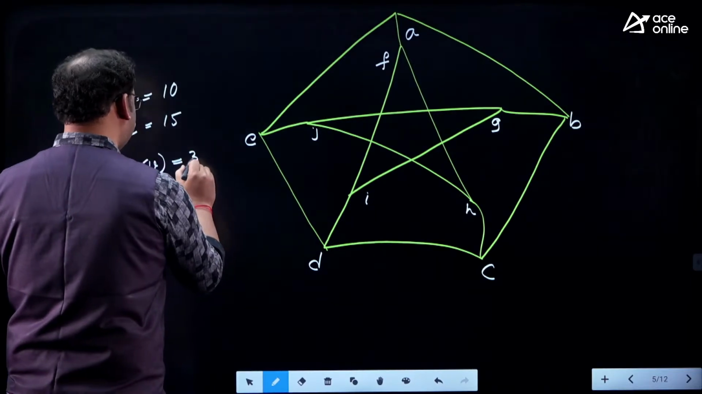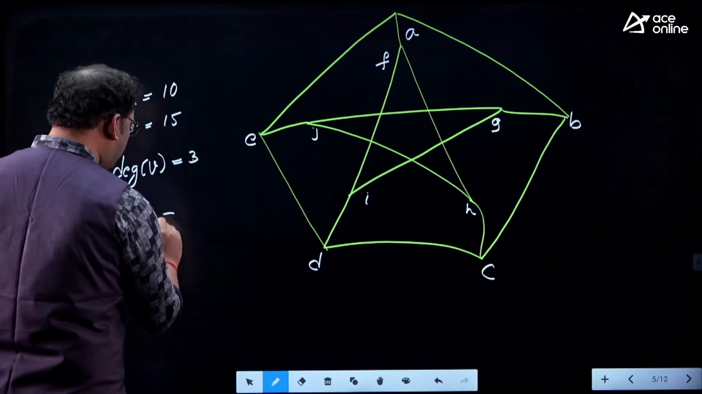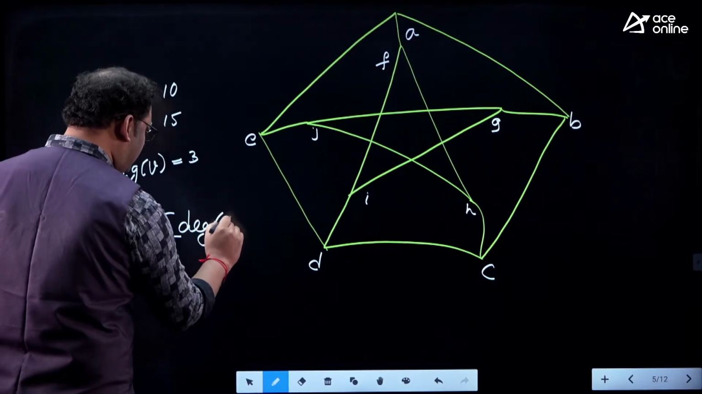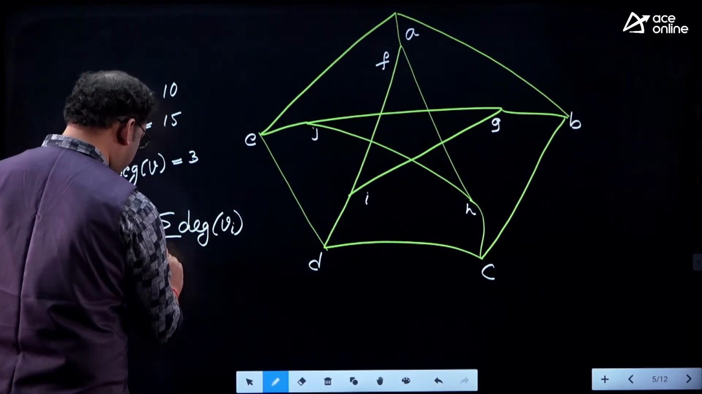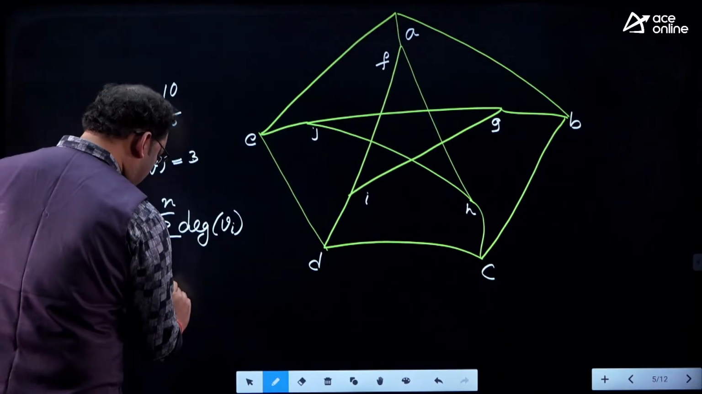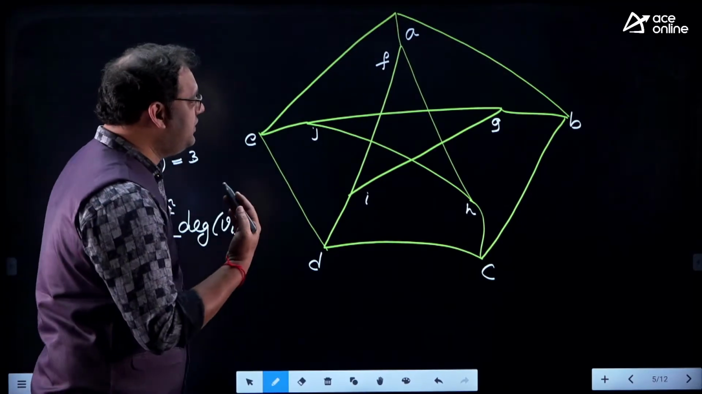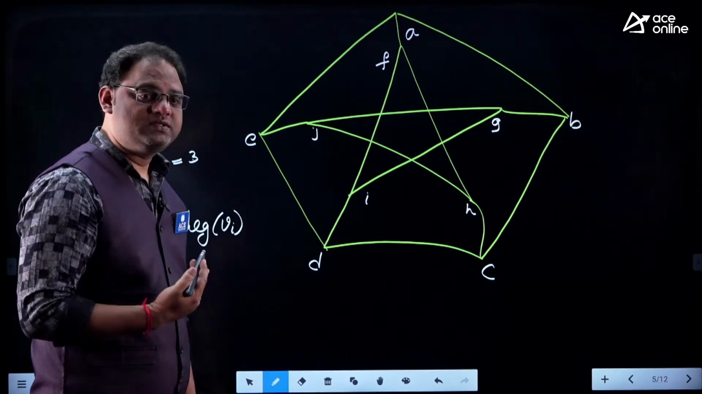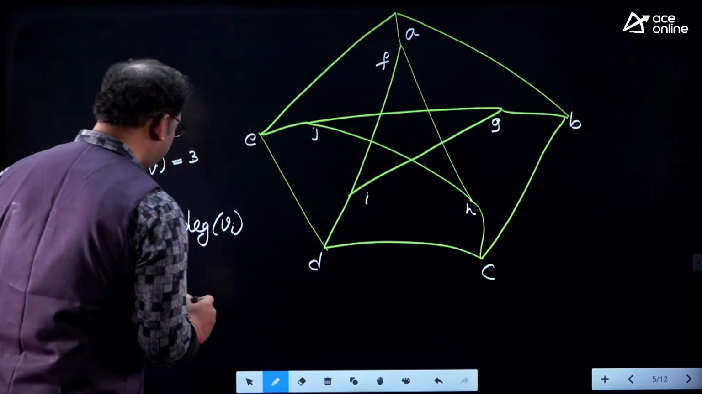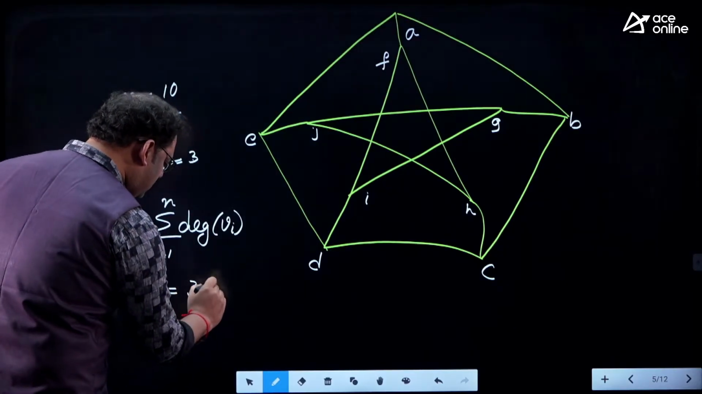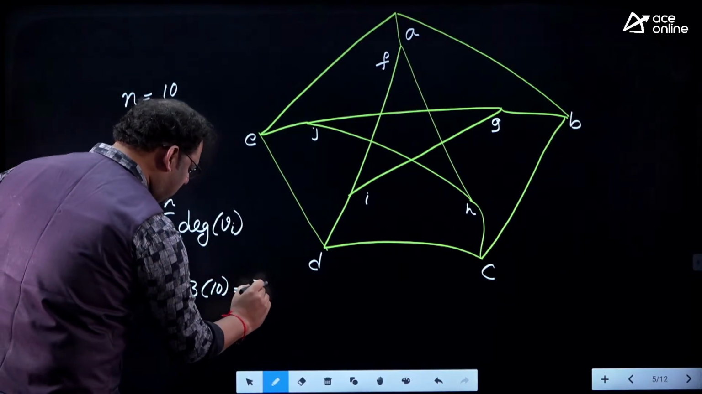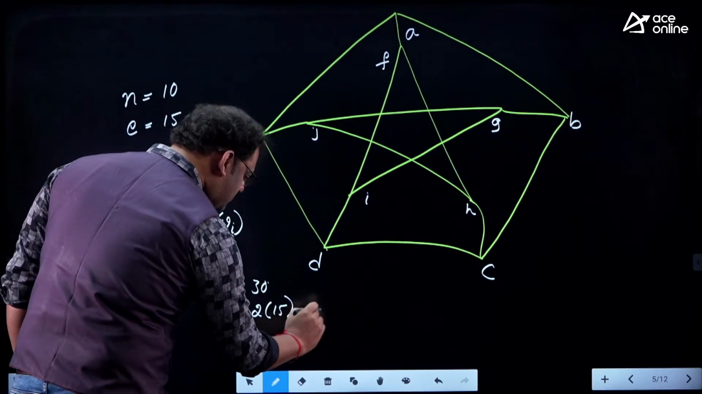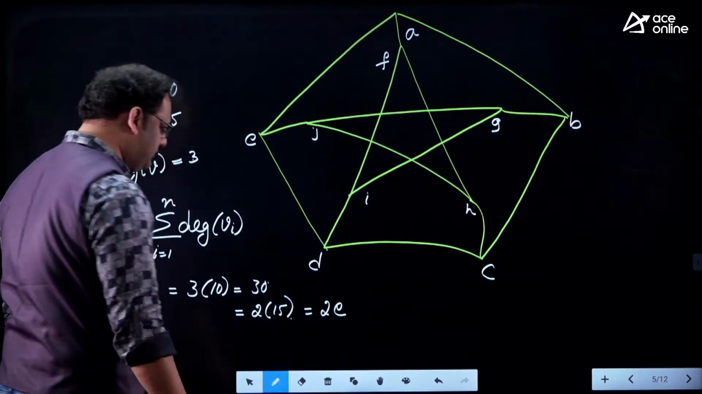Yes, it's 3. According to the handshaking lemma, or you can say the sum of degrees theorem, let us take the sum of degrees of all vertices. The degree of vertex A is 3, the degree of vertex B is 3, 3 plus 3 plus 3, like this 10 times. 3 into 10, and the sum becomes 30. 30 I can write as 2 into 15. Here 15 refers to the number of edges.